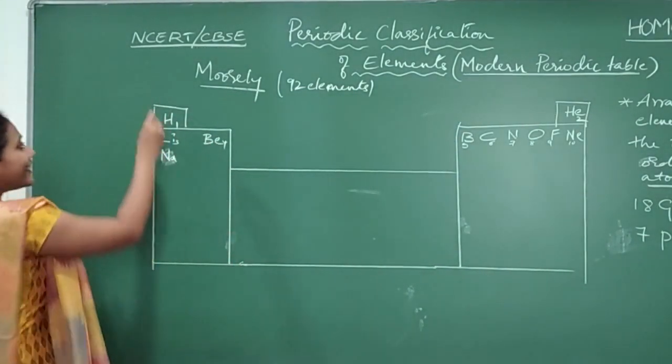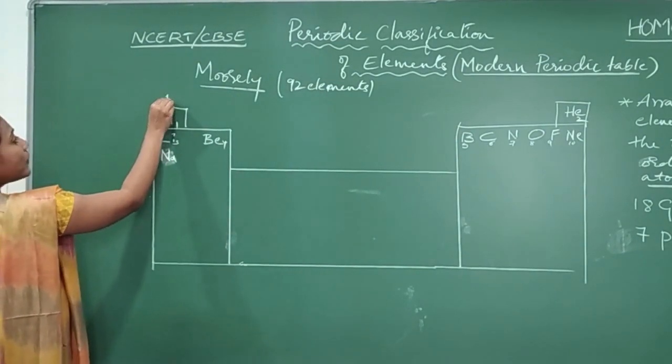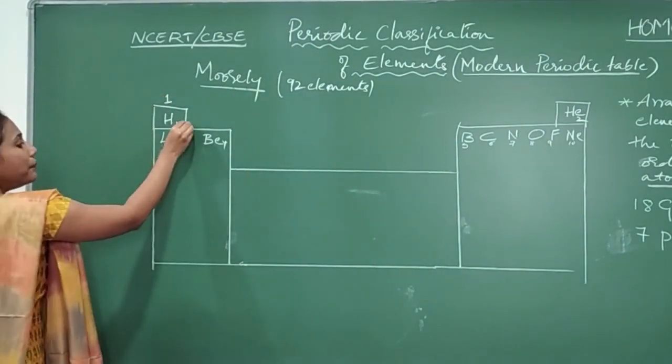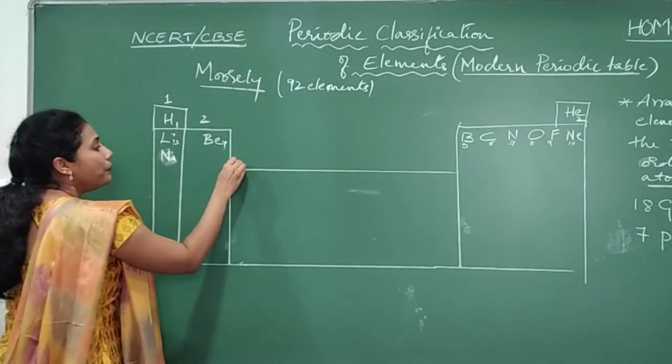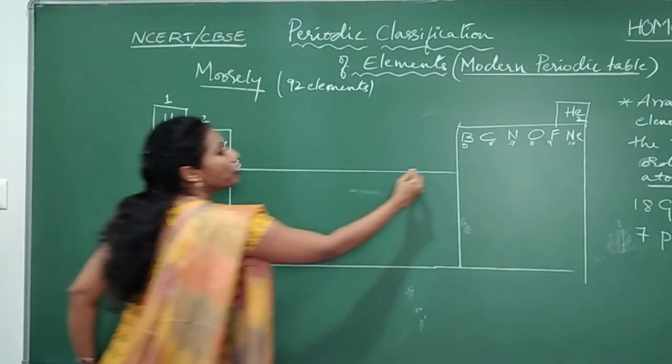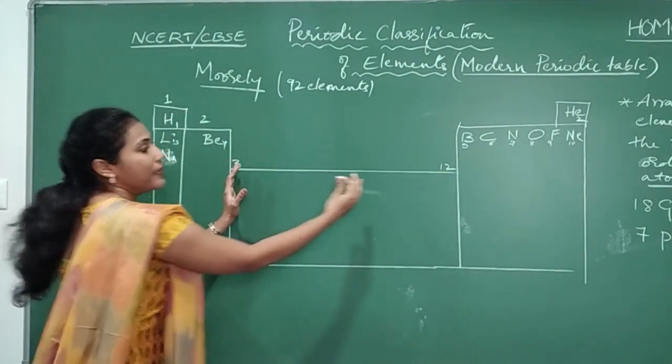Okay, and this is our group number 1, and this is our group number 2. Group number 3 to group number 12 will come in this place.